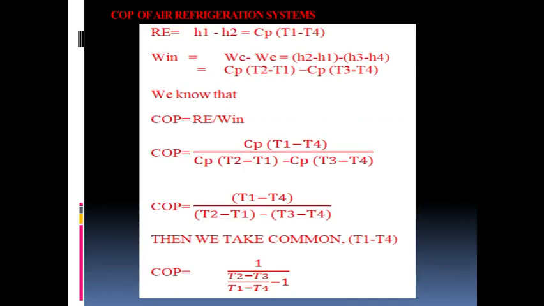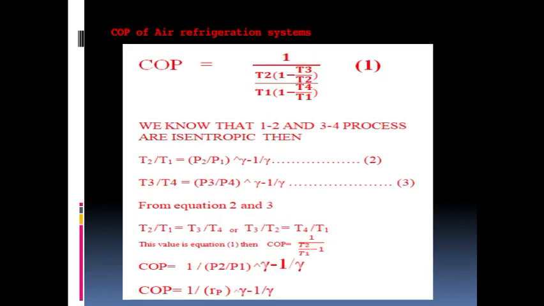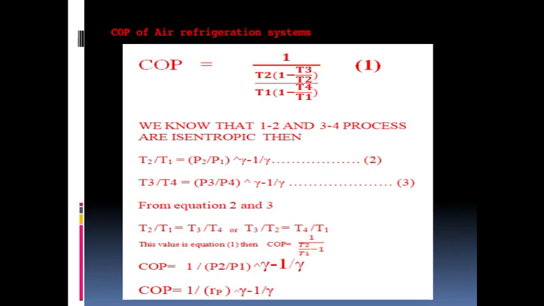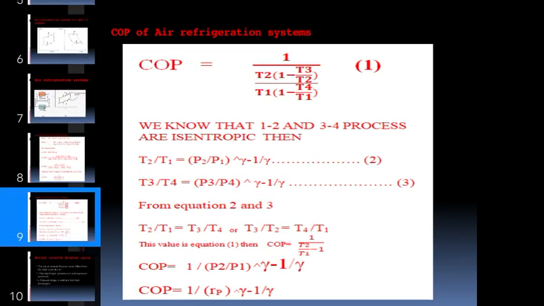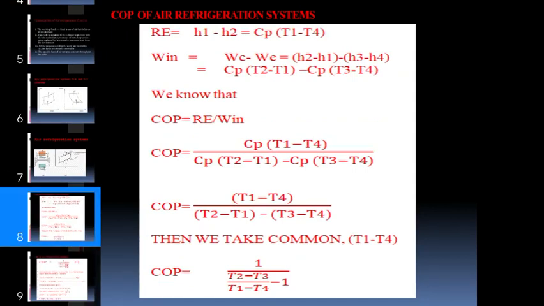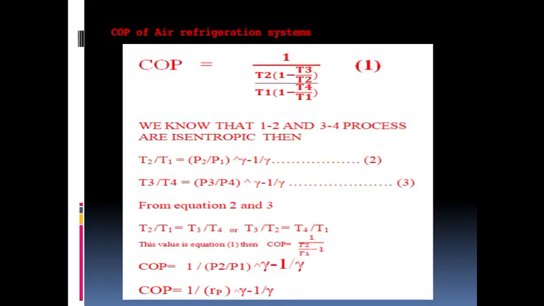Further, we need to solve. So, further in this equation we take T2 as common. Okay, here COP equal to 1 by T2 minus T3. So, here we will take the common T2. So, it becomes COP equal to 1 by T2 in bracket 1 minus T3 by T2 bracket close, divided by, from the denominator we will take the common T1, bracket 1 minus T4 by T1. This you can call equation 1.